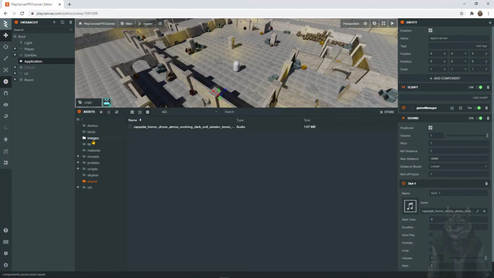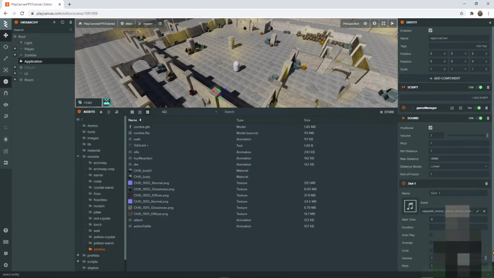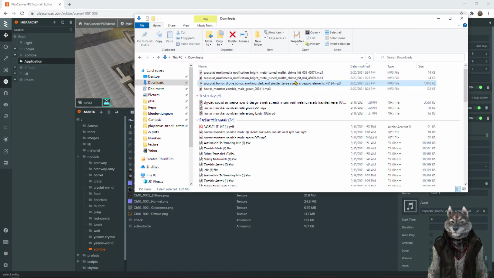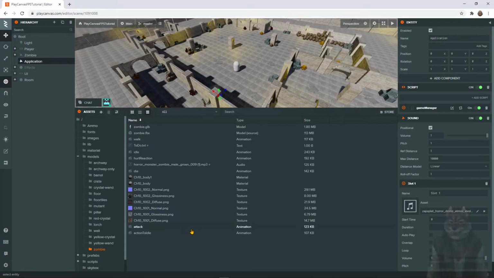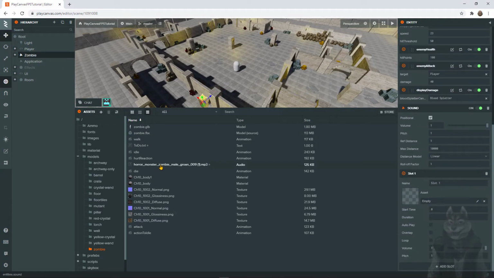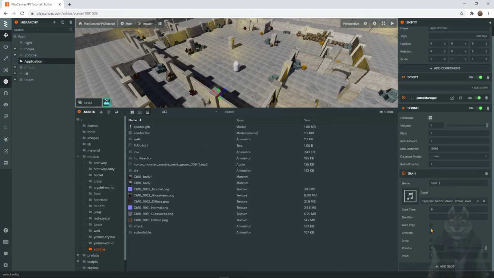Now let's add some zombie sounds. Let's store the sound in the model zombie directory. Simply drag and drop. Find the zombie component and set the sound asset. Don't forget to set the audio play, overlap, and loop checkboxes on both sound assets.